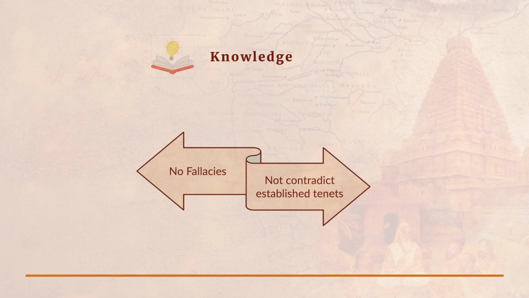Remember, knowledge creation does not happen in a vacuum. If you have used that bank of knowledge to come up with some knowledge which does not agree with it, it means that something wrong has happened in the process of knowledge creation. So, the knowledge thus created using all the systematic steps of argumentation should neither be fallacious, nor conflict with the established tenets. What are these kinds of fallacies? What different kinds of tenets are established? We will see in the next part.